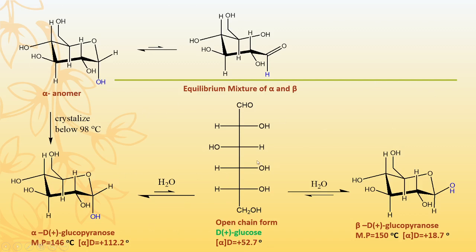And again, after the formation of the open chain, it can form the hemiacetals, the alpha anomer and the beta anomer. That means all these give the same optical rotation value of 52.7 degrees, and this change in the optical rotation is called mutarotation.